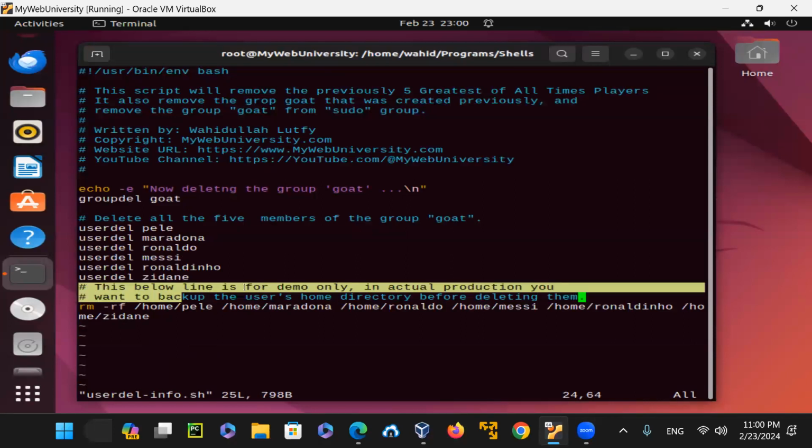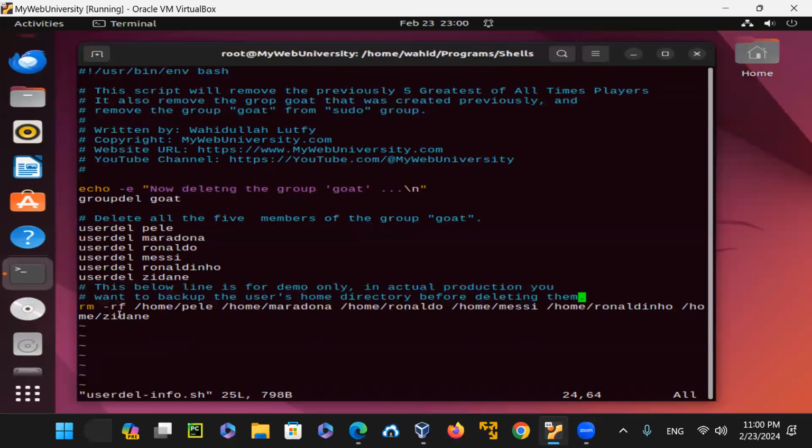That's why I wrote these 2 lines of comments saying that when you are actually removing the home directory of the users, be careful, because each one of these users worked for your company at one point, and they might have a lot of work already completed in their home directory that they may have to share with the project. So don't delete their account all the time that you may create them.